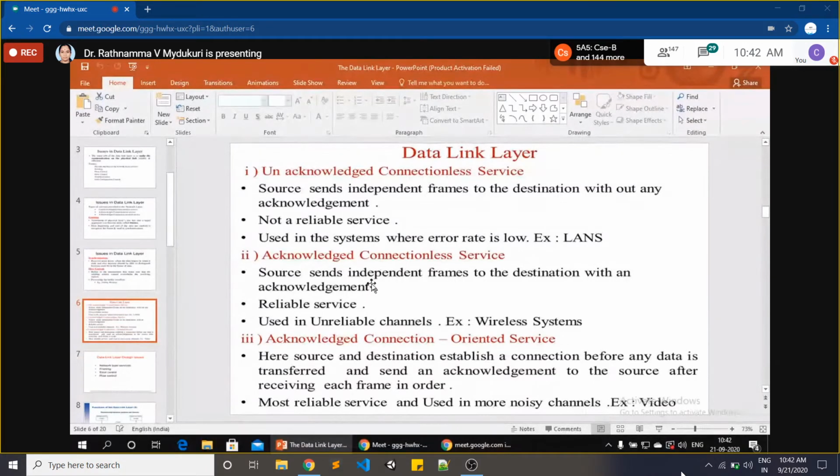And coming to acknowledged connectionless service, of course it is connectionless, but it has some acknowledgement, so it is a reliable service. We'll use it in wireless systems. And coming to acknowledged connection oriented service, in this, before sending data frames, both sender and receiver will establish a connection. Then data transfer goes on. So it is the most reliable service when compared with the above two types. So that is about the three types of services.